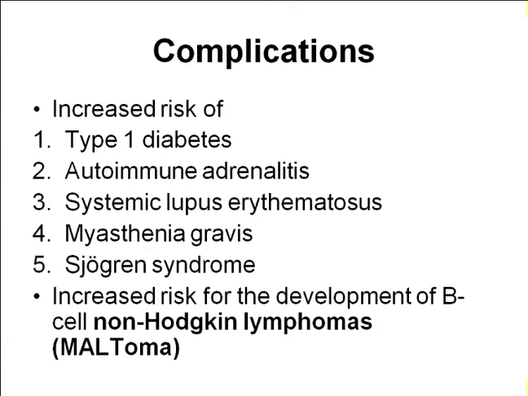Complications of Hashimoto's thyroiditis: since it is an autoimmune disorder, you can have many other systemic diseases associated with this, because there is activation of autoimmunity. You can have type 1 diabetes, autoimmune adrenalitis, SLE, systemic lupus erythematosus, myasthenia gravis, Sjogren's syndrome. And in a few, you can have an increased risk for the development of B cell lymphoma also.